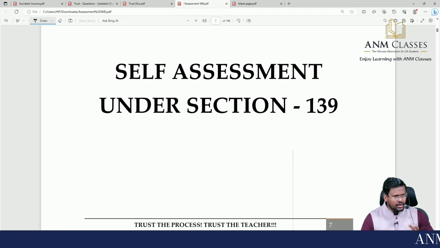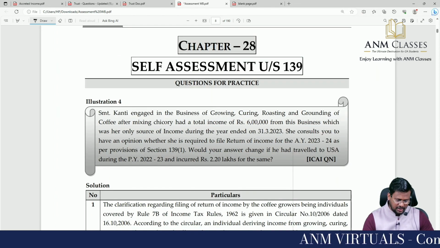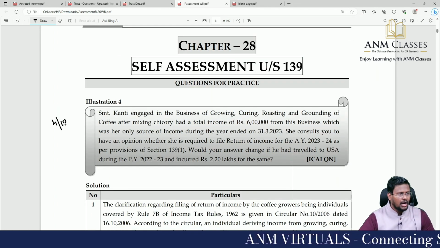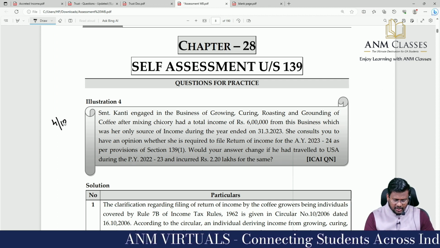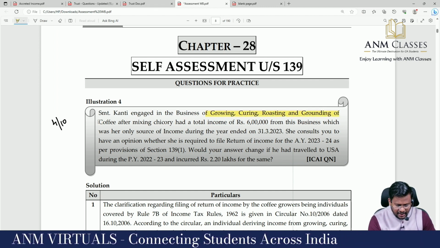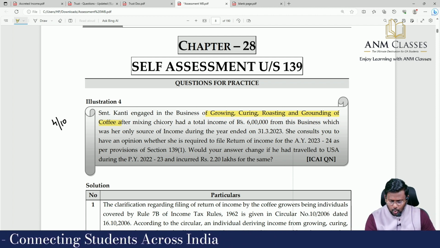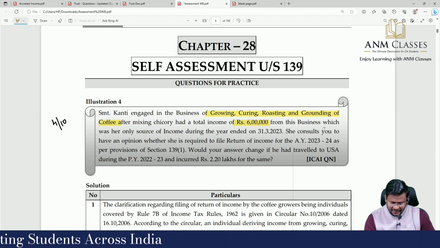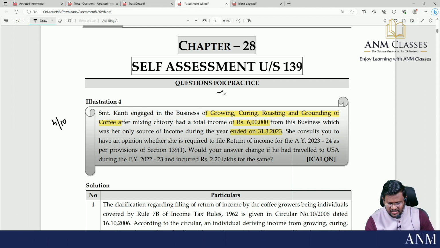I'm moving on, continuing. I'm going to talk about self-assessment under section 139. This is the fourth question out of 10 questions. This is an ICAI question. Srimati Kandi is engaged in the business of growing, curing, roasting and grinding of coffee. After mixing chicory, she had a total income of 6 lakh from this business, which was her only source of income during the year ended 31/3/2023. We know rule number 7A, rule number 7B and rule number 8.